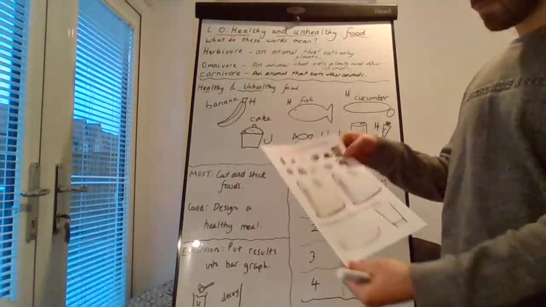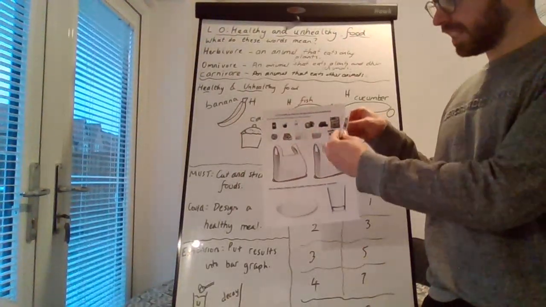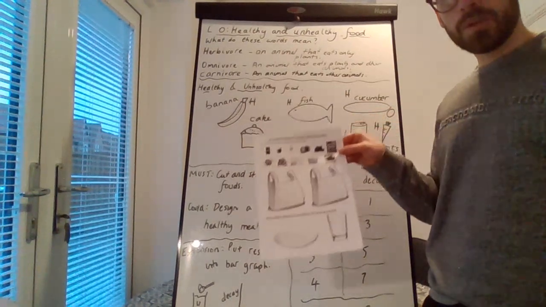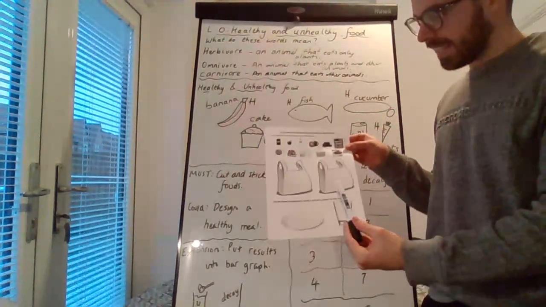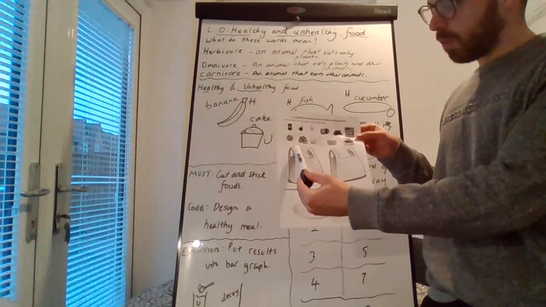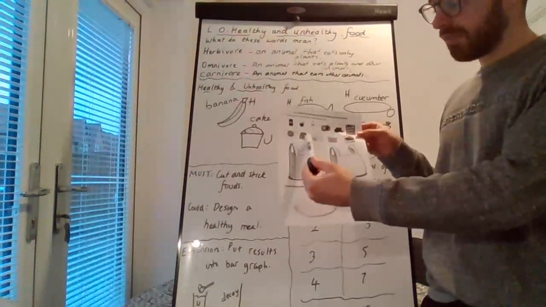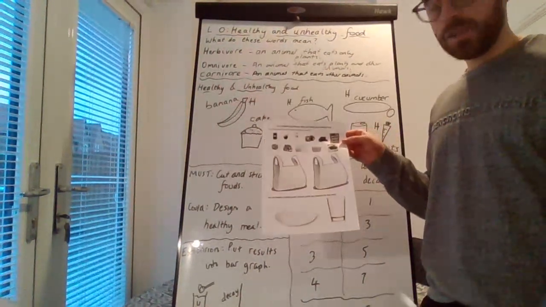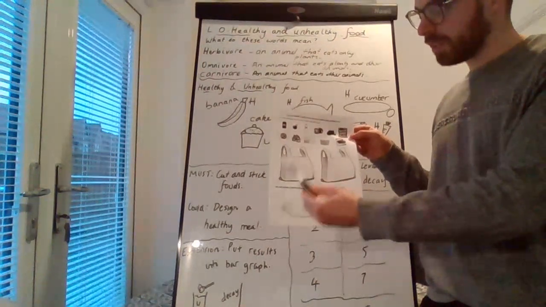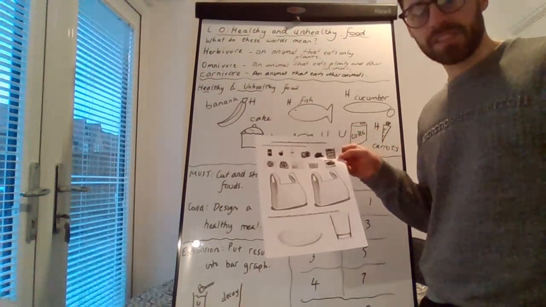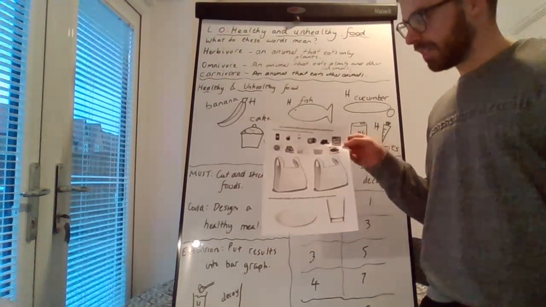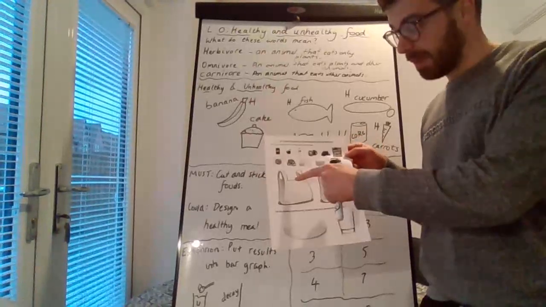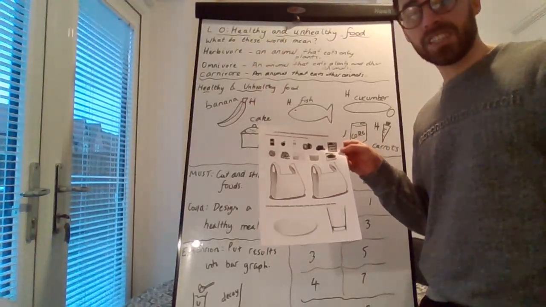Today's task has lots of pictures of different foods. You need to cut them out and stick them onto one of the bags, a healthy bag and an unhealthy bag. You need to have a bag full of healthy food and a bag full of unhealthy food using these pictures above. If you have time, you could also maybe add 2 or 3 more things into your bag.